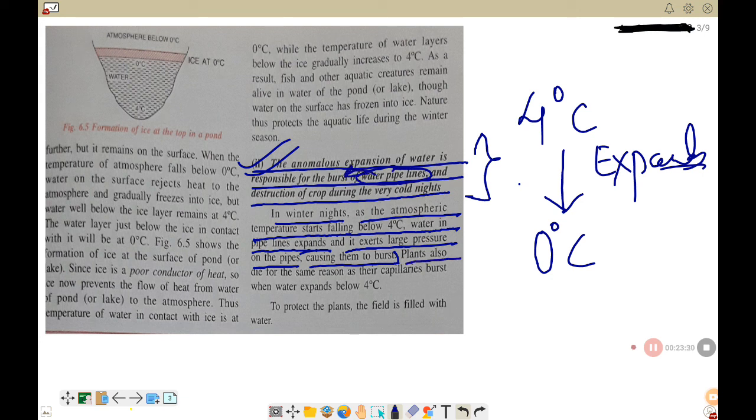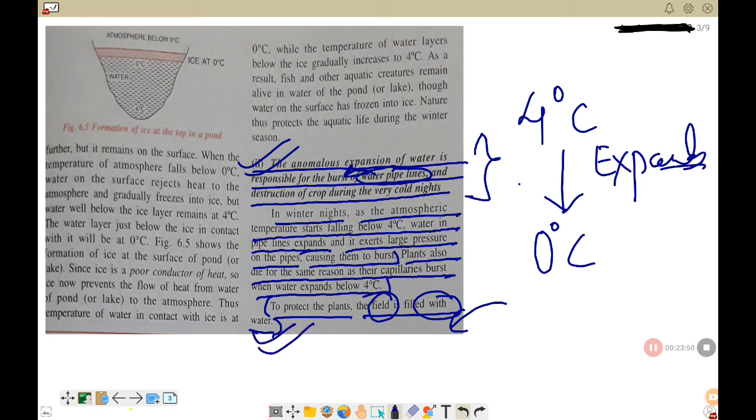Plants also die for the same reason, as their capillaries burst when the water expands below 4 degrees Celsius. So to protect plants, the field is filled with water. So how do you protect the plants in winter season? By filling the crop field with water. Understand? So these are the two consequences that have been explained in the book.